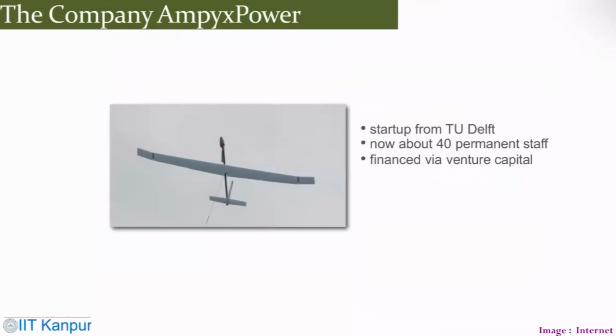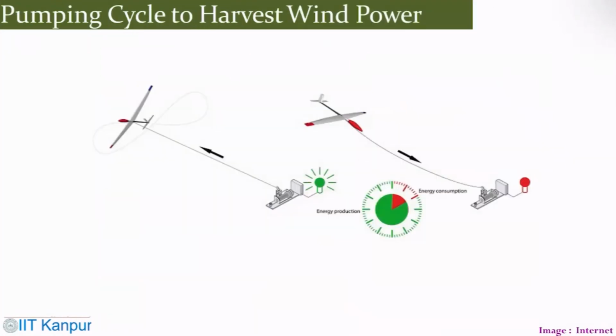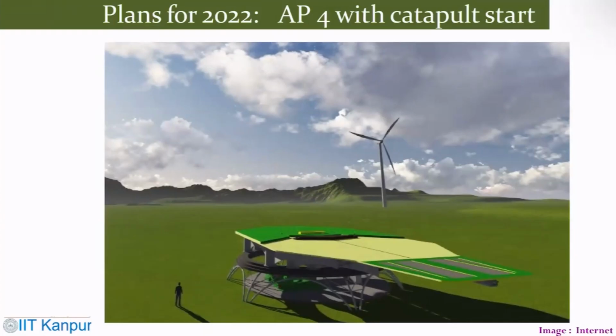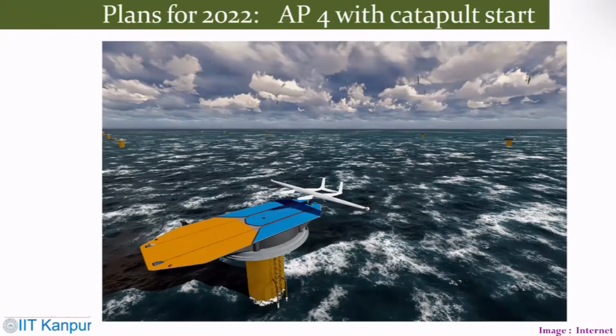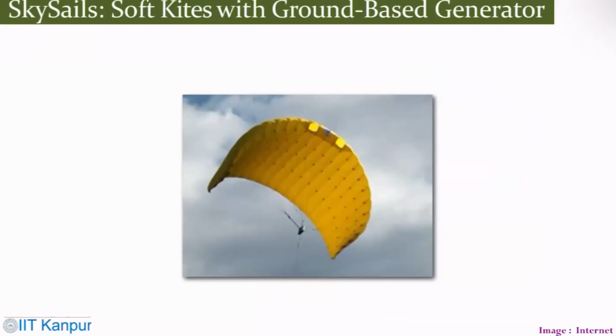Ampyx Power is a startup from TU Delft with about 40 permanent staff. They are venture capital funded. This is a pumping cycle to harvest wind power. This is another startup, which is again going to the seabed, with things flying there. This is soft kites with a ground-based generator. That means it's connected and you have the generator on the ground.